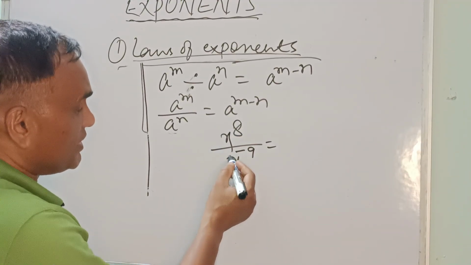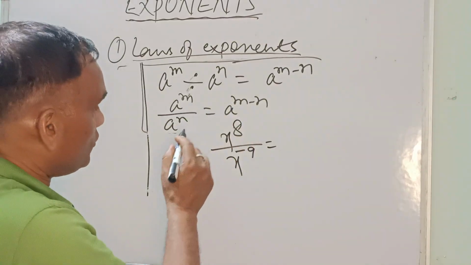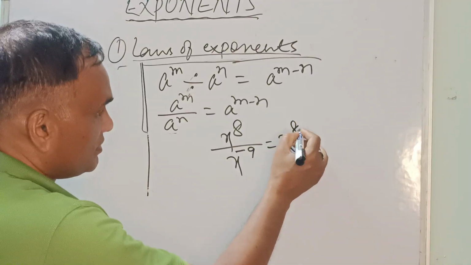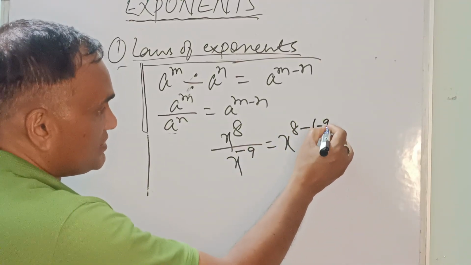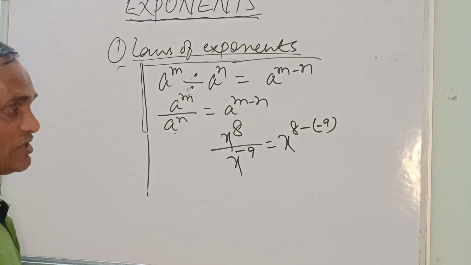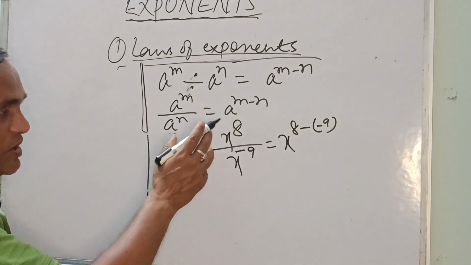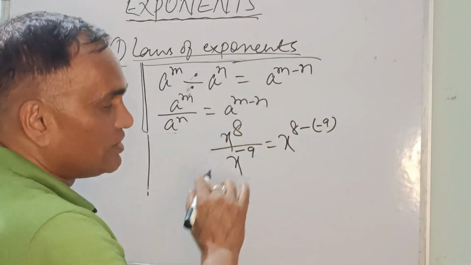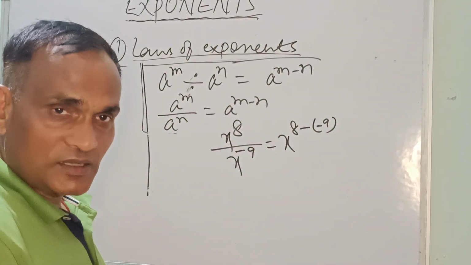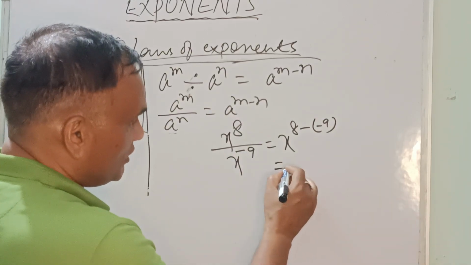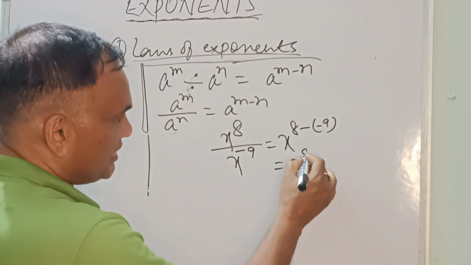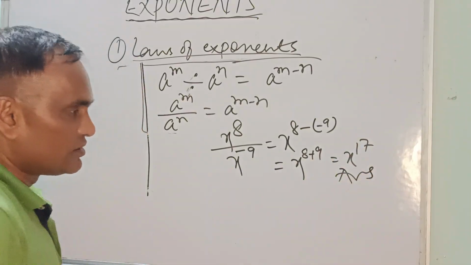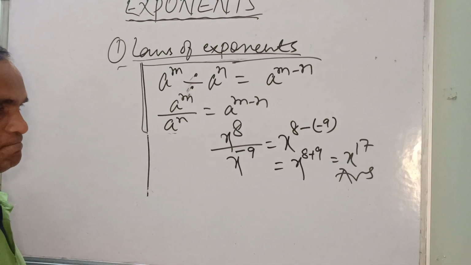So we are saying this base is same. So again we'll follow the same rule: power is deducted. So we'll write here x to the power 8 minus, in bracket, minus 9. X to the power 8 upon x to the power minus 9 equal to x to the power 8 minus in bracket minus 9. Correct? Now this minus is plus, so 8 plus 9, so result is x to the power 17. This is your right answer. Getting a point?